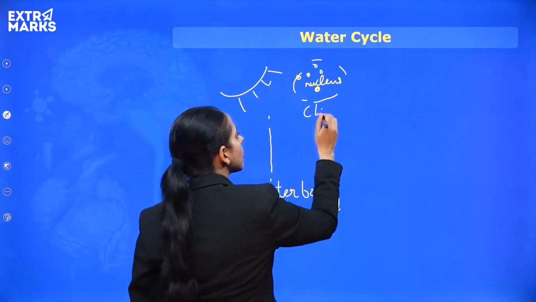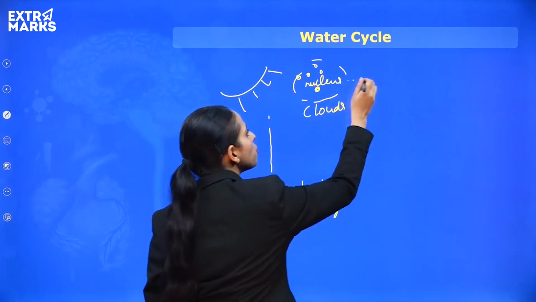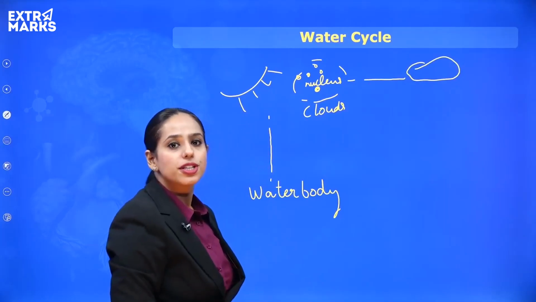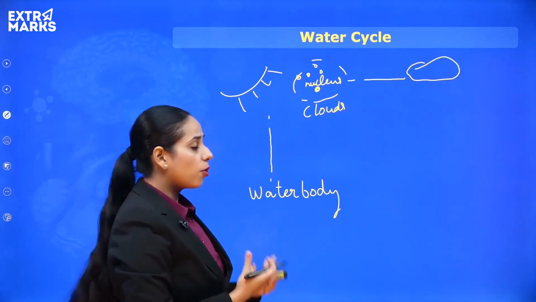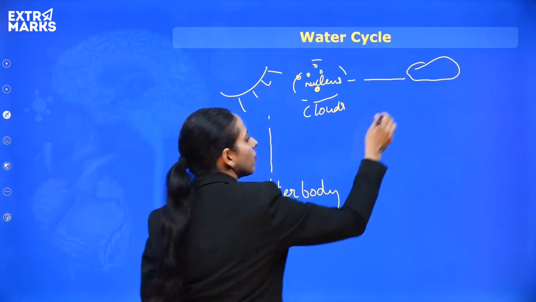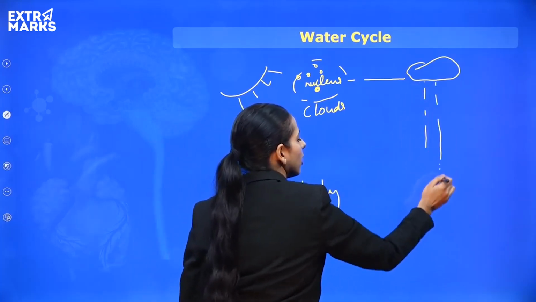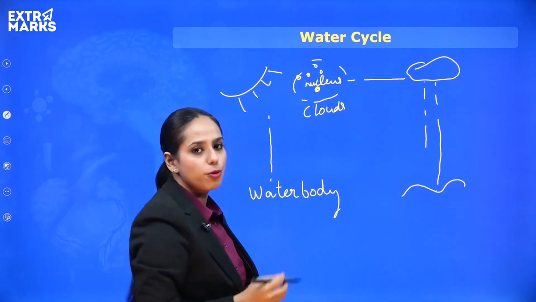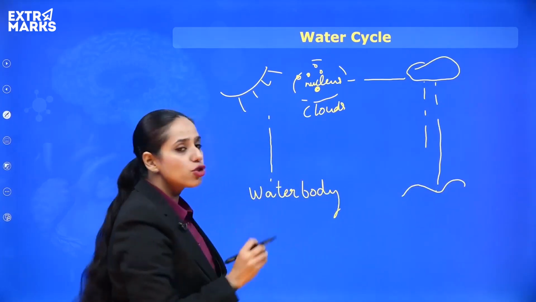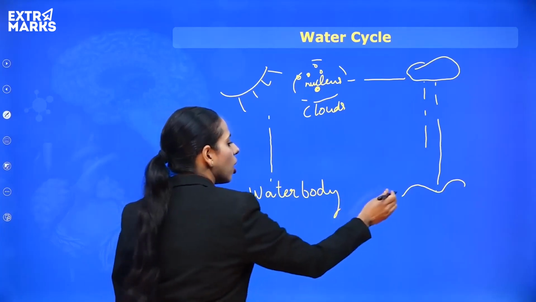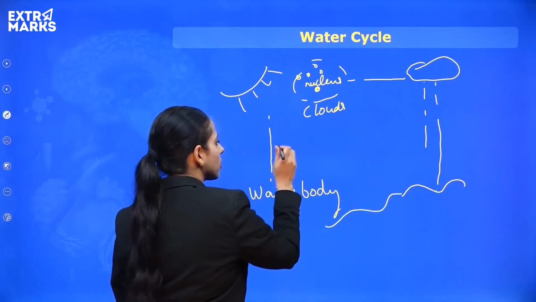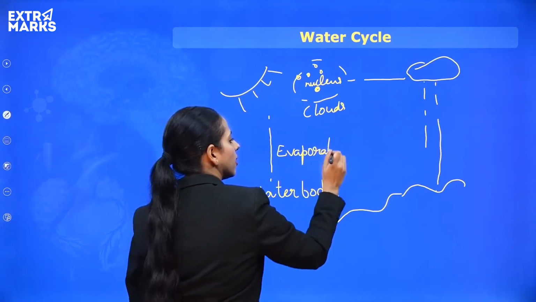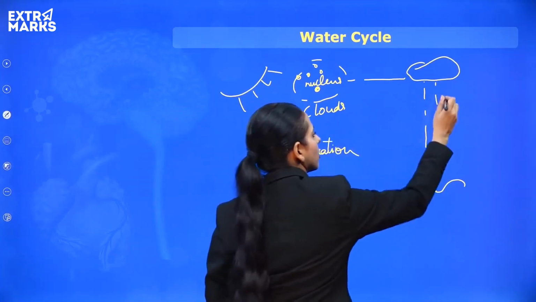Okay, now these clouds move towards the land, where at a higher altitude the water droplets come down. So again we see what is known as condensation. And then it falls on the ground, and this water flows back to the water body. So this is in short a water cycle and how the water is coming back to the water body. So we know that there is evaporation and also there is condensation.